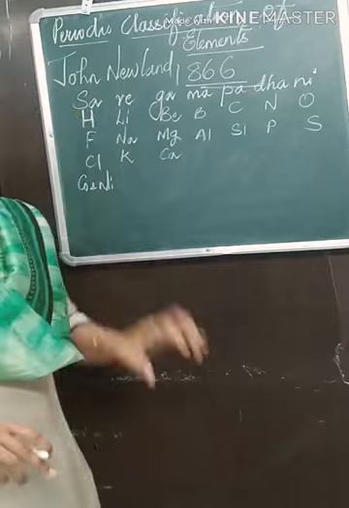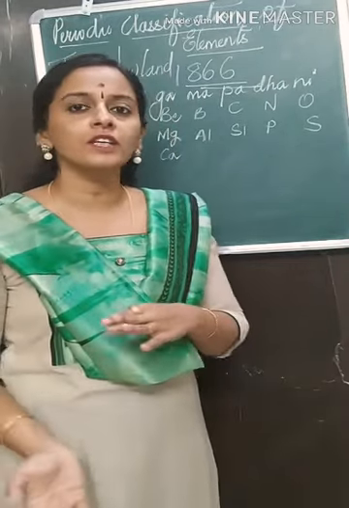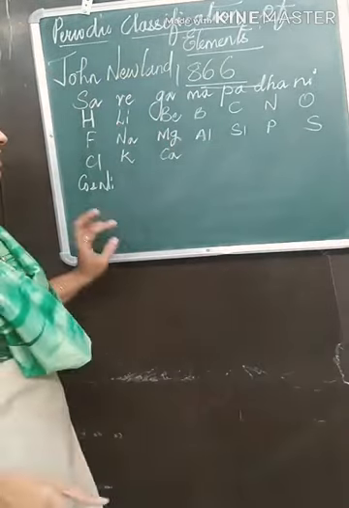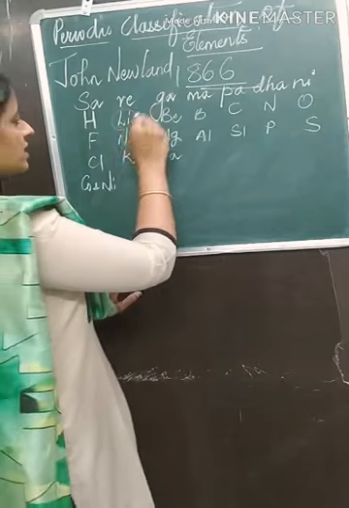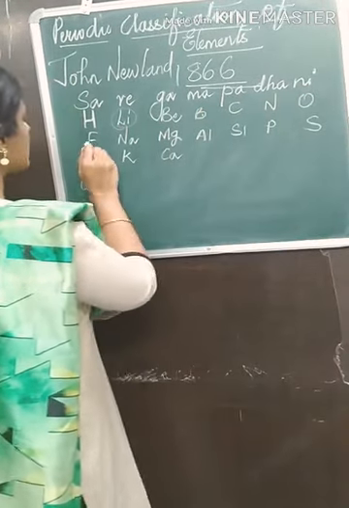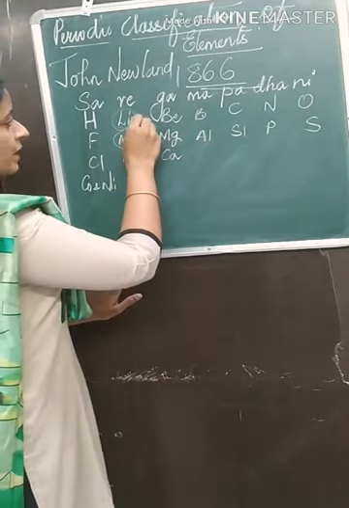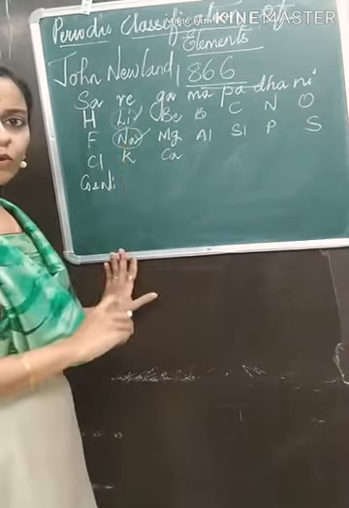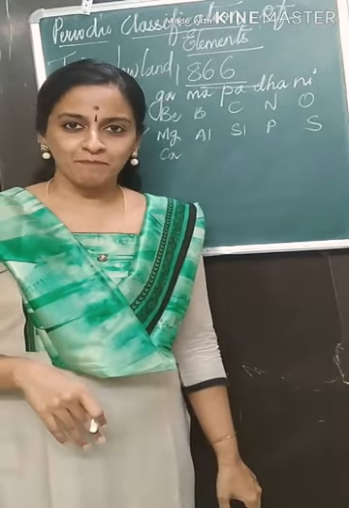He said that every eighth element showed properties similar to the first element. For example, if I am talking about lithium, from lithium just start counting 1, 2, 3, 4, 5, 6, 7, 8. So he said that the elements lithium and sodium both had similar properties. Like that he did the comparison.